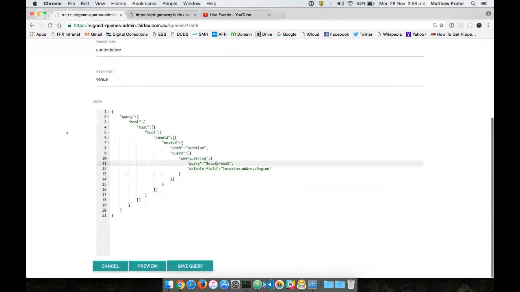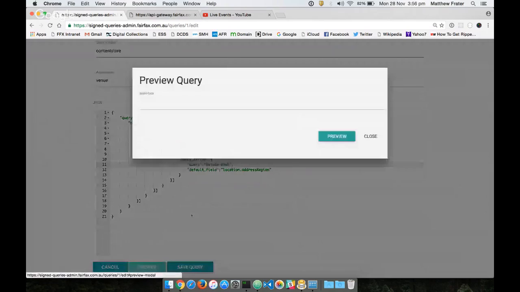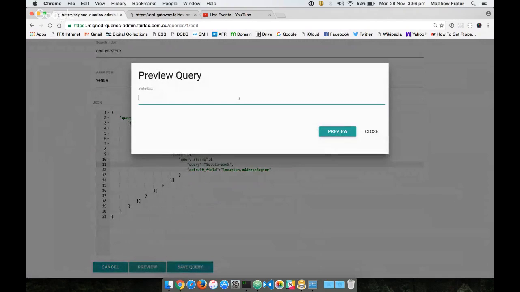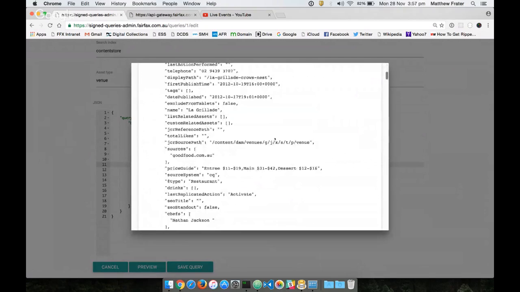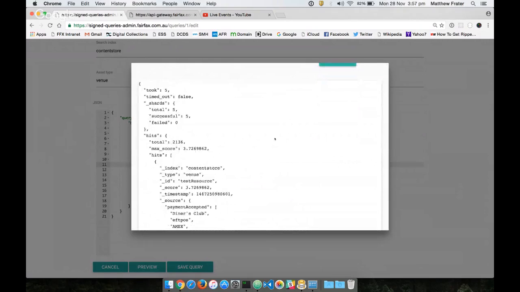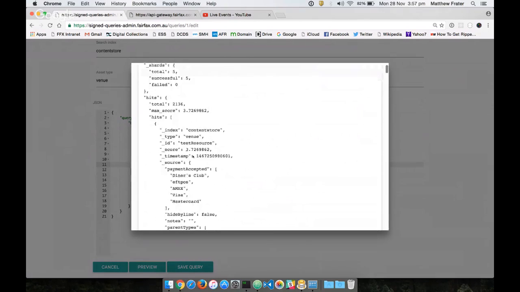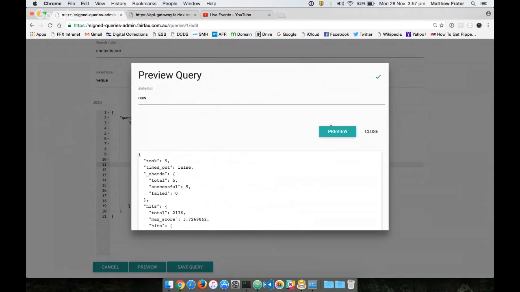And the best way of demonstrating how that works is probably to just preview the query, which I can do if I'm an administrator, and it's detected that I have a runtime parameter called statebox, which in this case I'm just going to pre-fill with NSW for New South Wales. Preview that. There we go. And I get results back that match that query. So if I'm the administrator, I can judge the performance of that query. I can see what the data looks like. I can ensure that all the Elasticsearch shards are working, how many hits I get back, whether or not I really should be paging this information. All of that stuff I can manage from here.